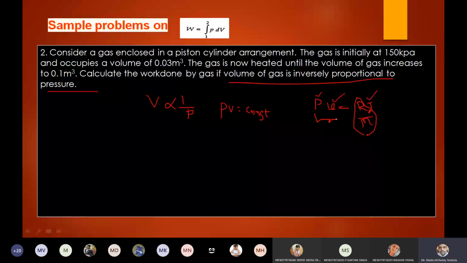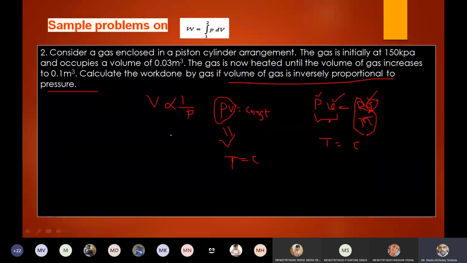If PV equals constant, what about T? T is constant. Constant T means indirectly which process is it? Isothermal process. There is a big meaning in that, right? If the product of pressure and volume is constant, indirectly he is saying that temperature is also constant, nothing but it follows the isothermal law, right?